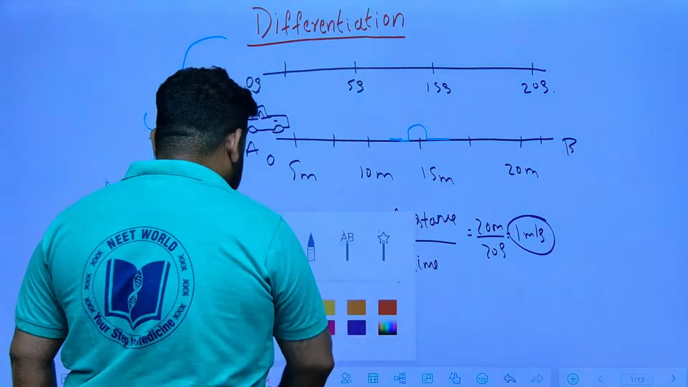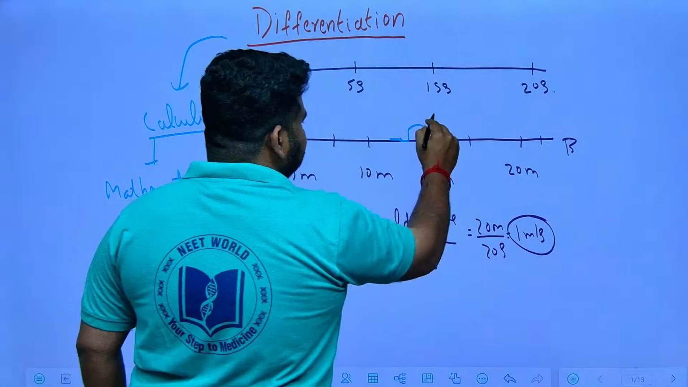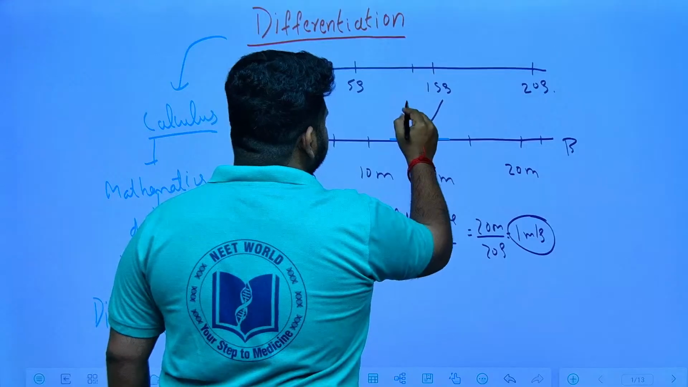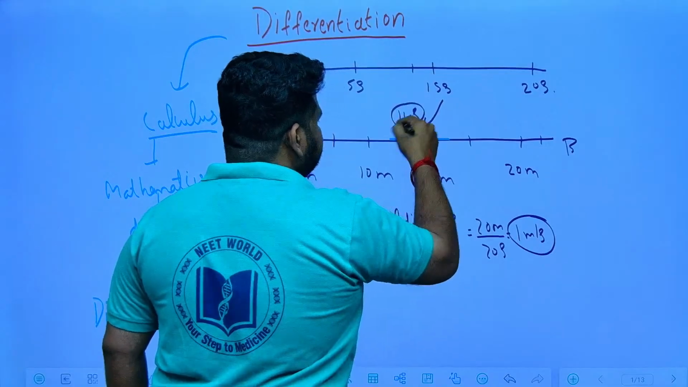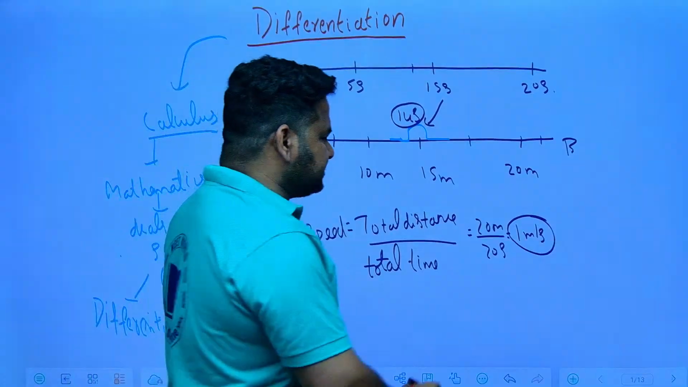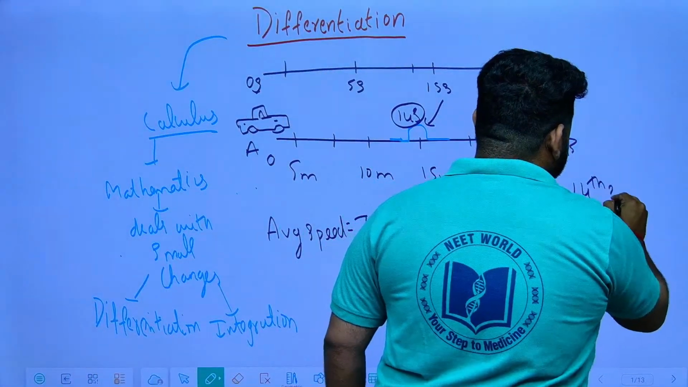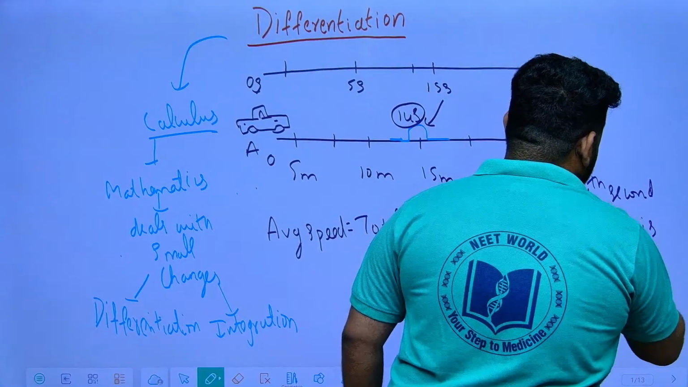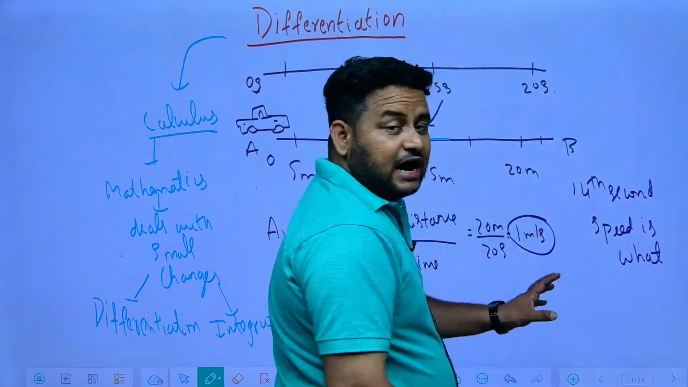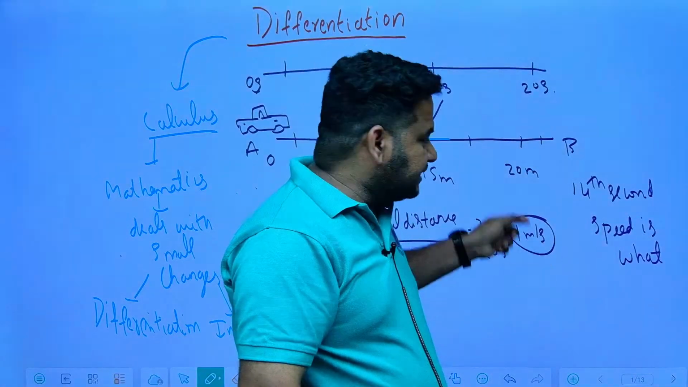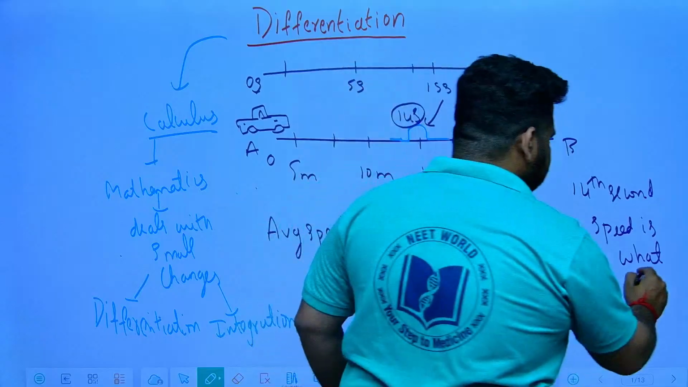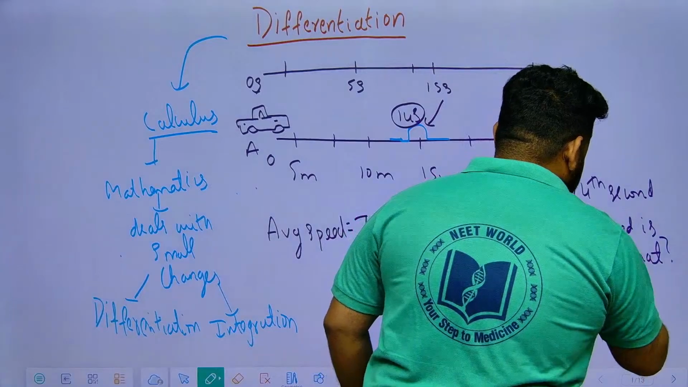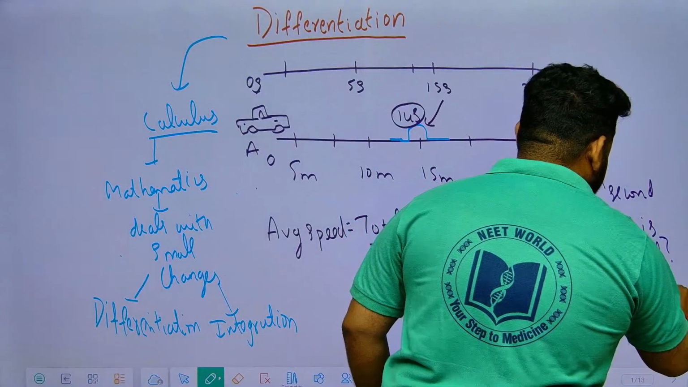So here differentiation helps us to find the speed at this point. Suppose this is a time, 14 seconds. At the 14 second, what is the speed of the car? Not after 14 seconds, but at that instant, what is the speed if you want to find out? You will use differentiation.